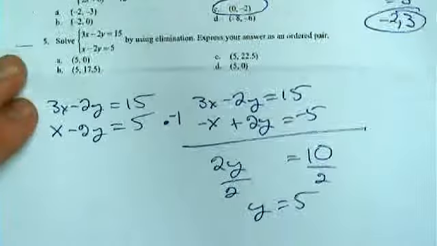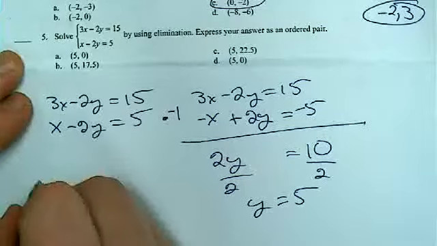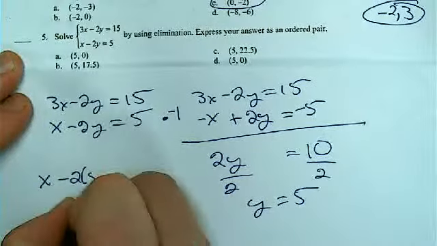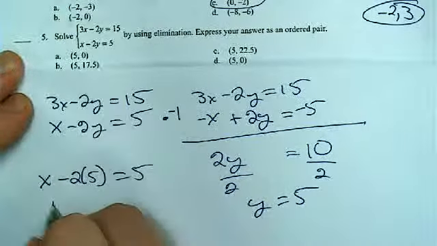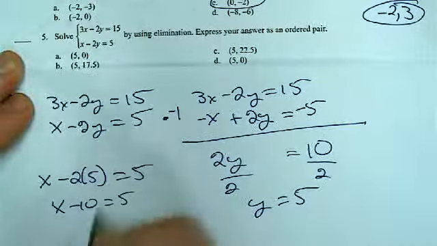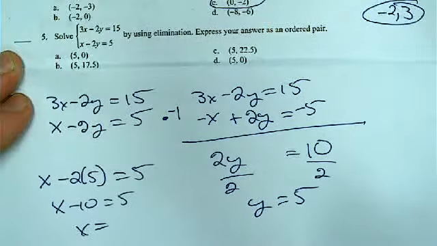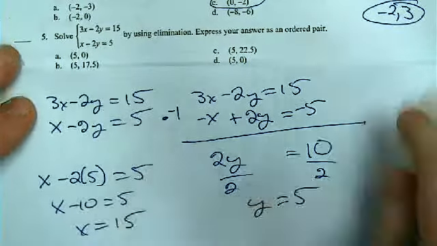Now to figure out what y is, I plug it back in. Let's use this one. So 5 minus 2 times y is equal to 5. Add 10 to both sides. And I have y equals 15.